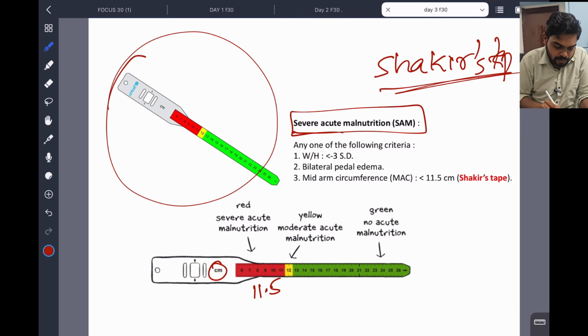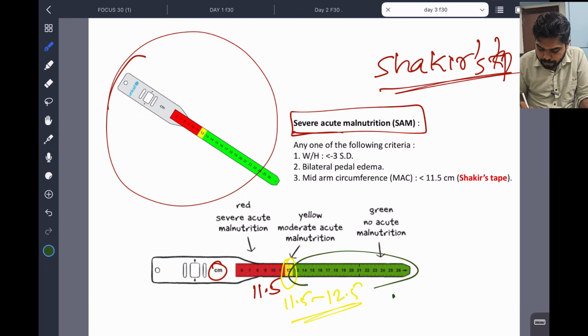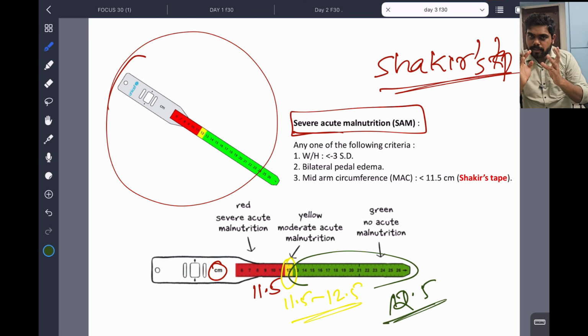It is in red color. Okay. Then later it is in yellow color here, 11.5 to 12.5. And later you can see something in green color, after 12.5. Okay, so green is safe, yellow is a little risky, red is dangerous. That is nothing but SAM.